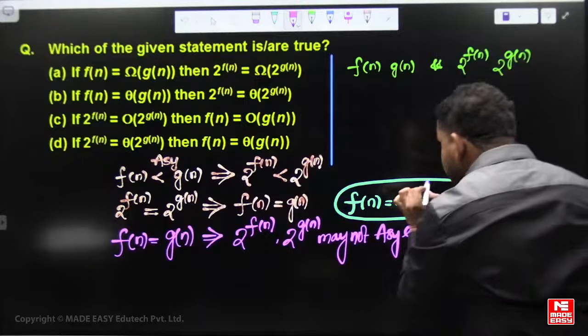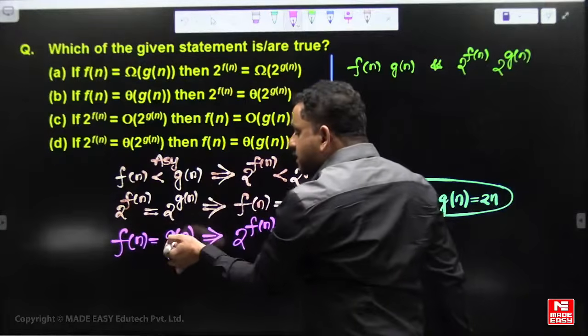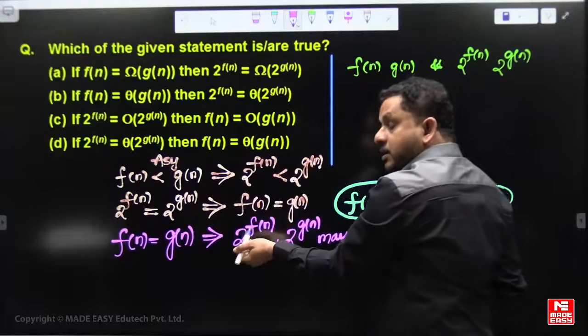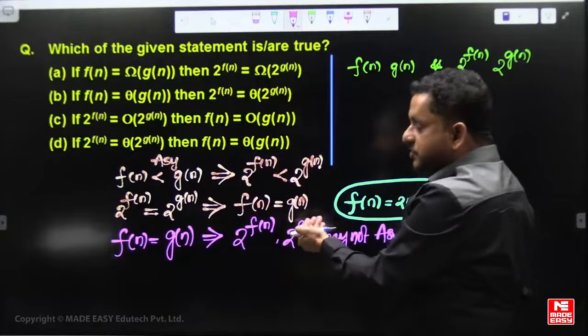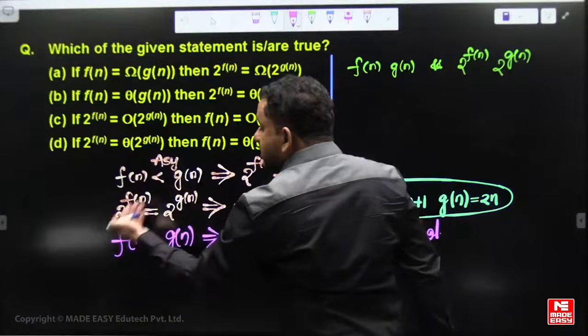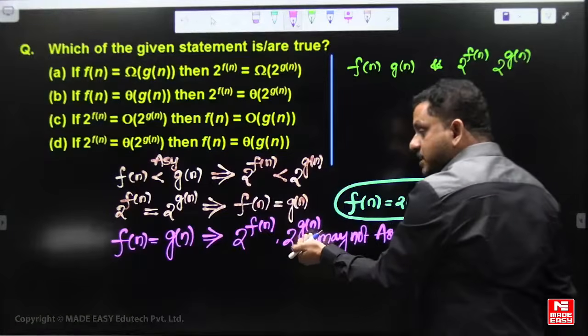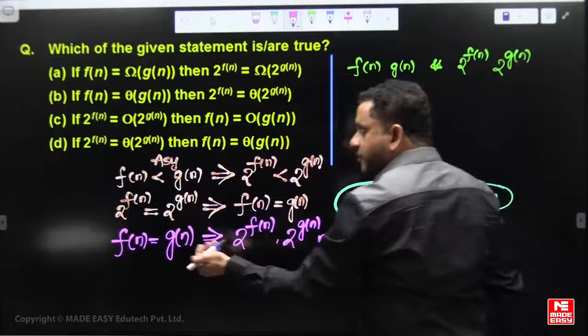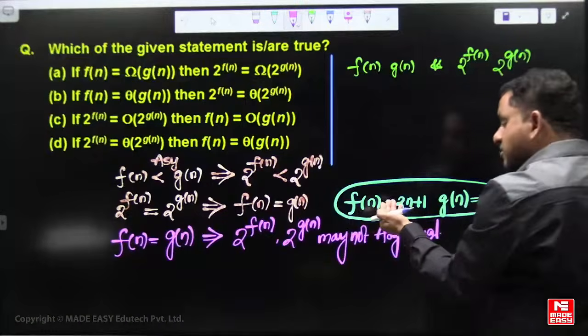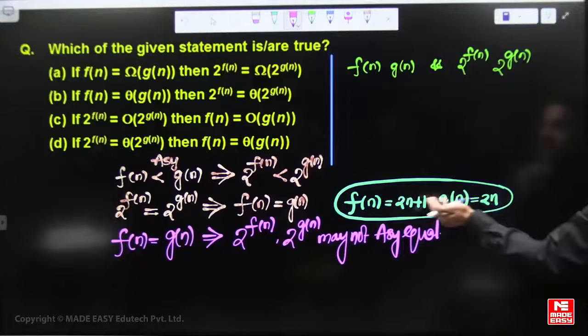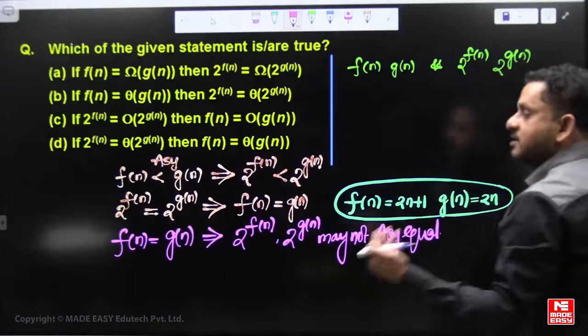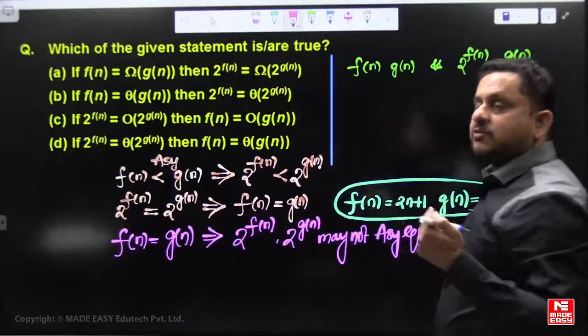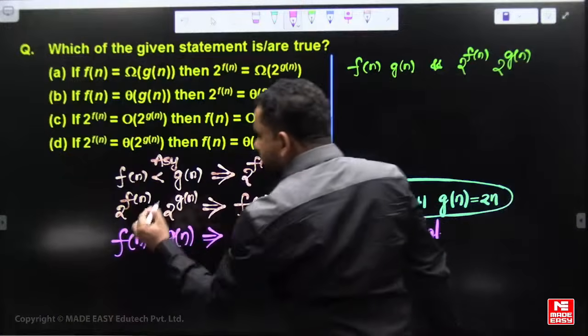So if f is a constant times bigger than g, then 2 power f becomes asymptotically bigger than 2 power g. If g is a constant times bigger than f of n, then 2 power g of n becomes asymptotically bigger than 2 power f of n. If f and g are asymptotically equal with the same multiplication factor of a constant, then 2 power f and 2 power g can be equal also. Okay, then what is the next one?